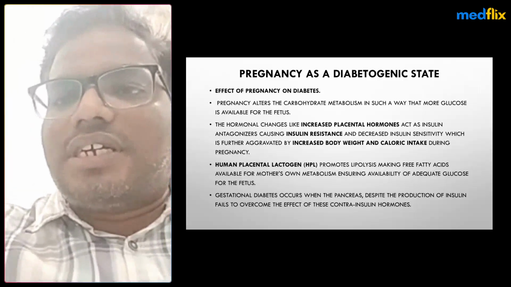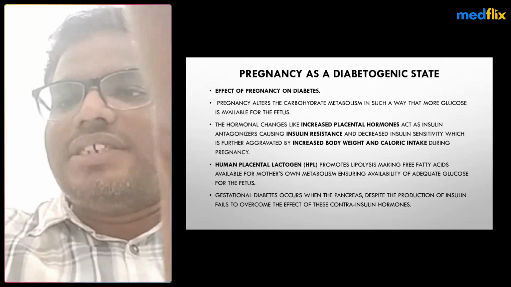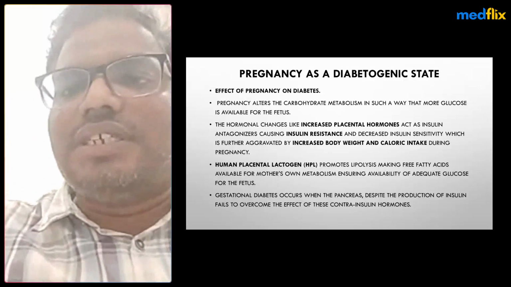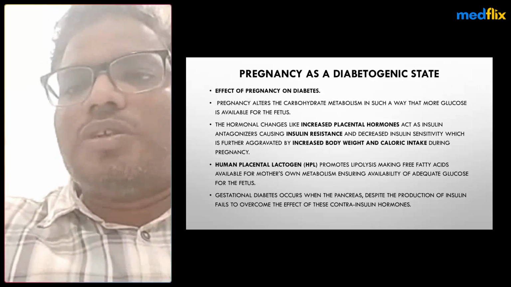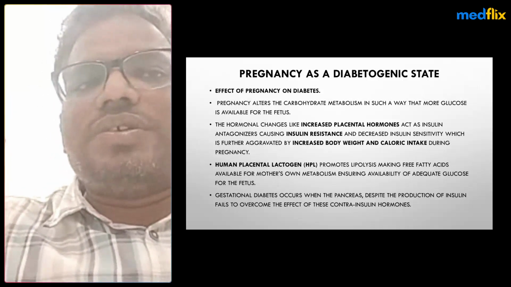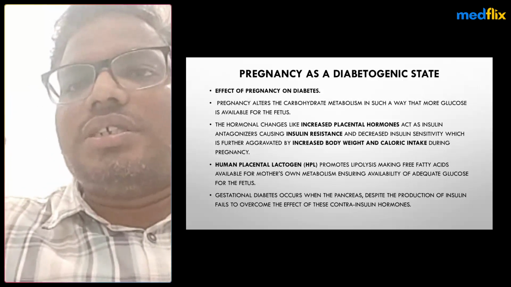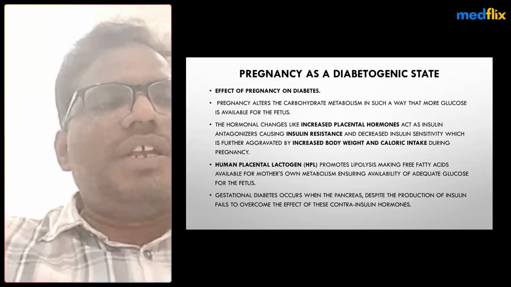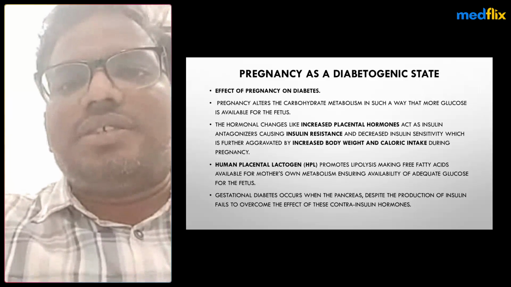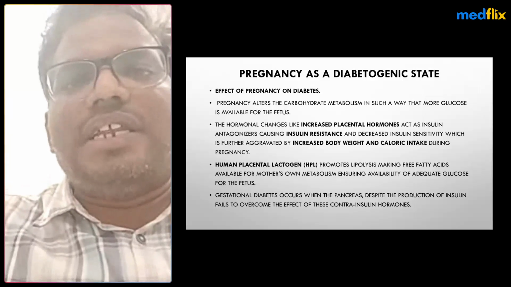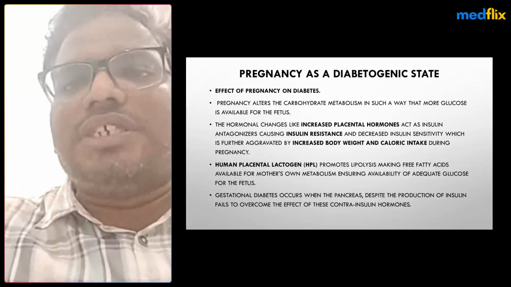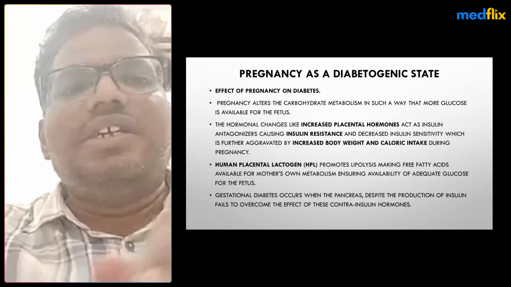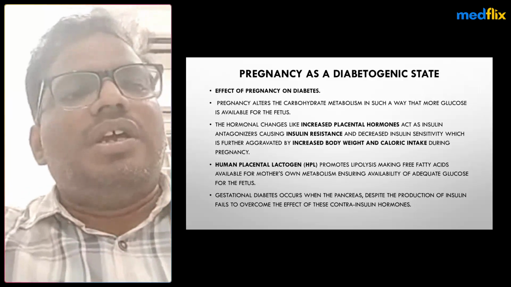Gestational diabetes occurs when the pancreas, despite production of insulin, fails to overcome the effect of these contra-insulin hormones like human placental lactogen, estrogen, progesterone, cortisol and prolactin. These are hormones produced by the placenta. That's why insulin resistance is noted maximum in pregnancy at 24 to 28 weeks of gestation, where you will see maximum insulin resistance.